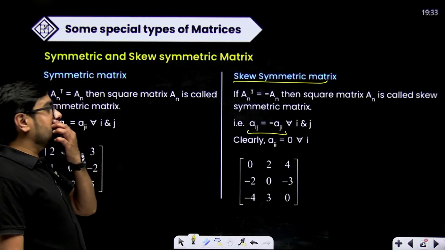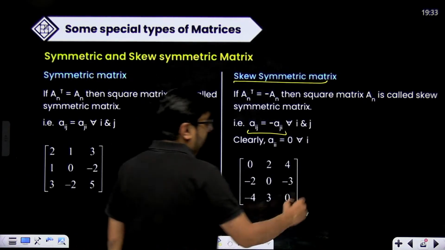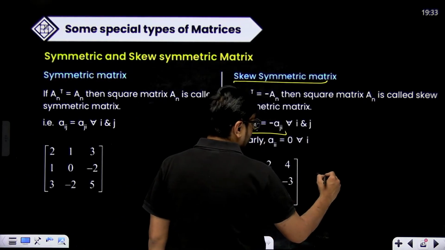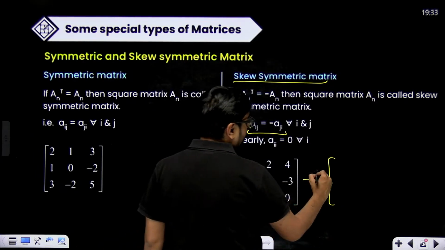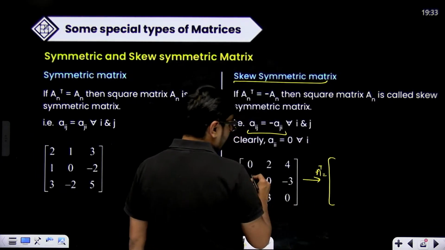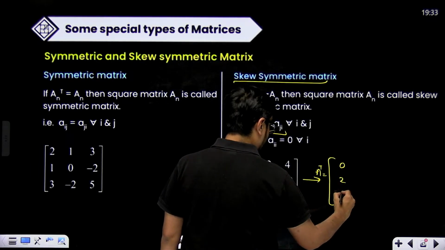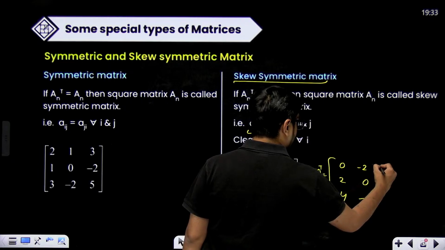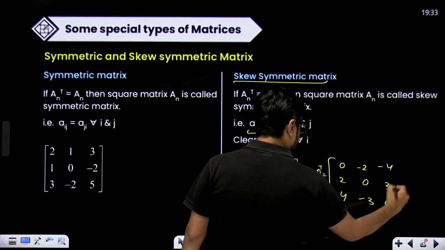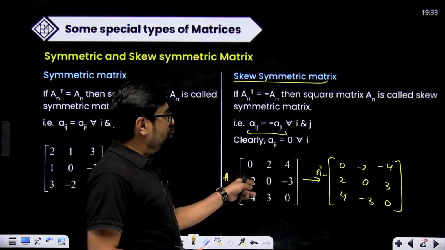In this case, this is a skew-symmetric matrix, and when you find the transpose of it, let's say this is A, A transpose will be equal to 0 2 4, minus 2 0 minus 3, and minus 4 3 0. So these two are not equal, you can see.